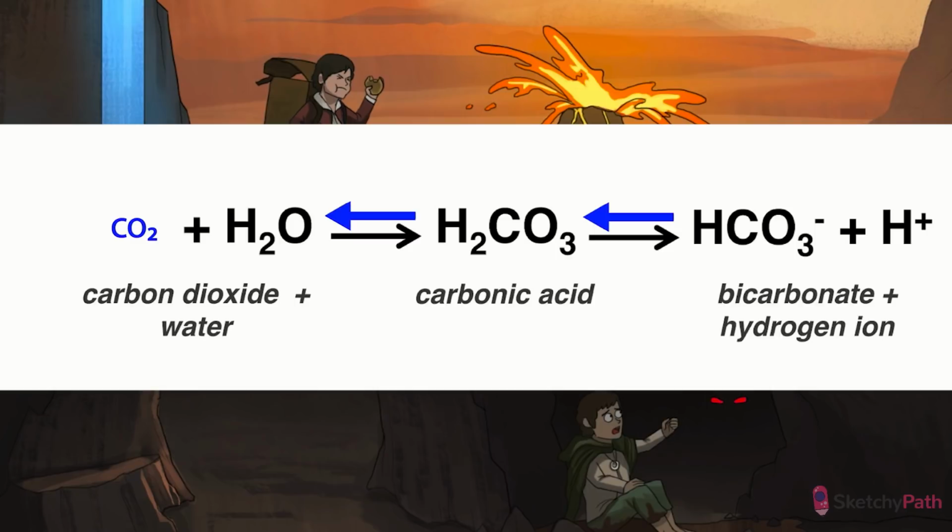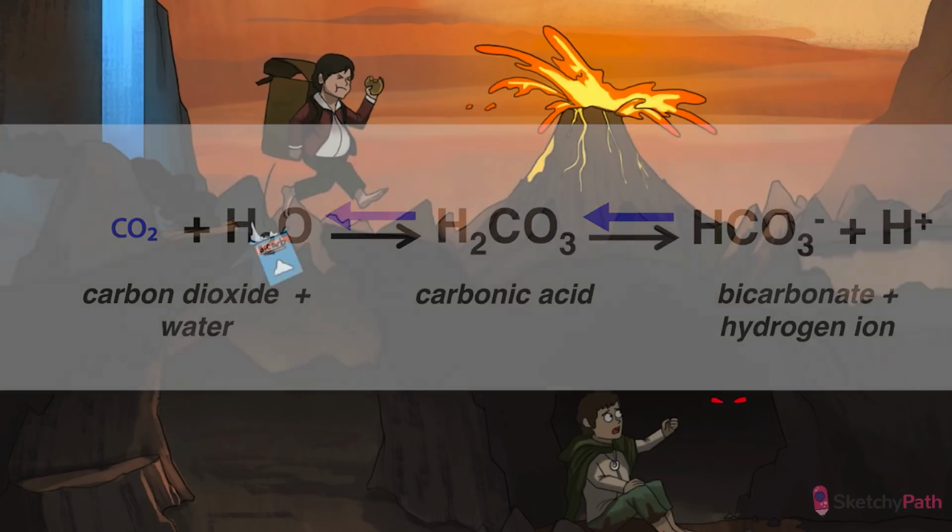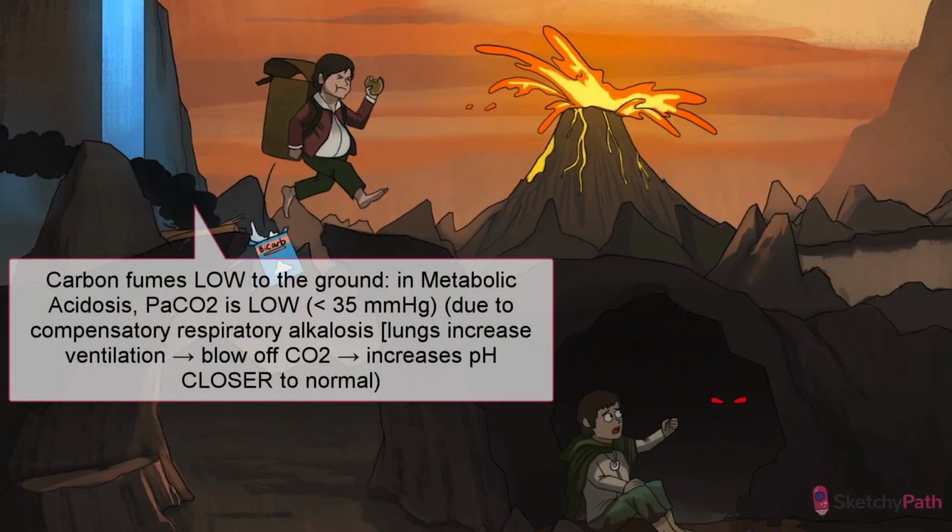thereby decreasing that H plus back toward normal. The theme of these compensatory mechanisms is that they never quite get the pH back to baseline, but they try. All right, we're acidic here. The lungs are trying to help out, so they blow off more CO2, trying to raise that pH a little, you know? This is called a compensatory respiratory alkalosis, characterized by decreased PaCO2, and symbolized here by carbon fumes that